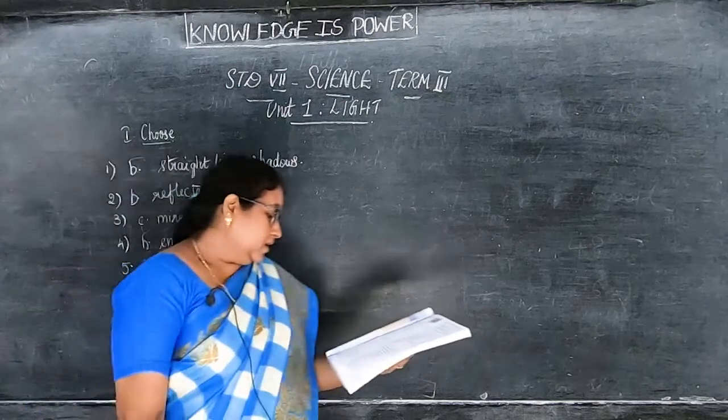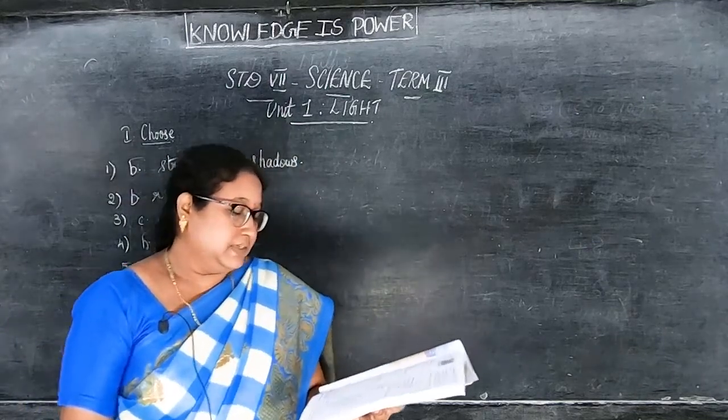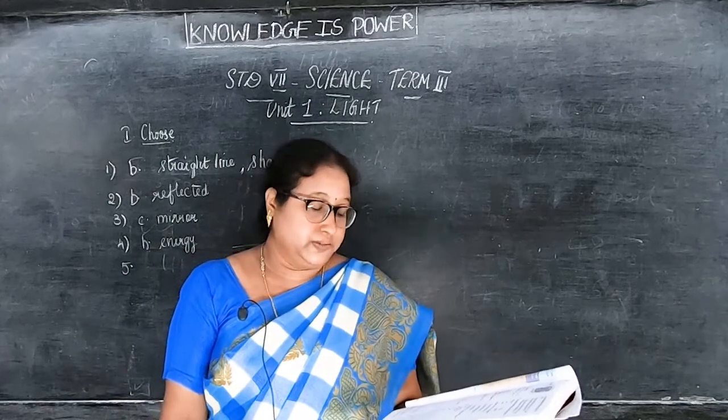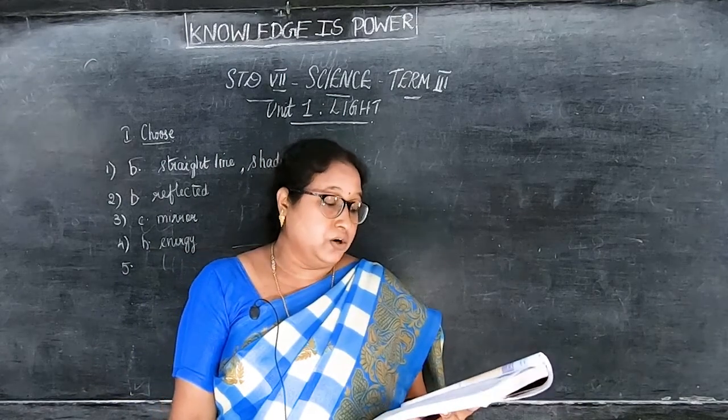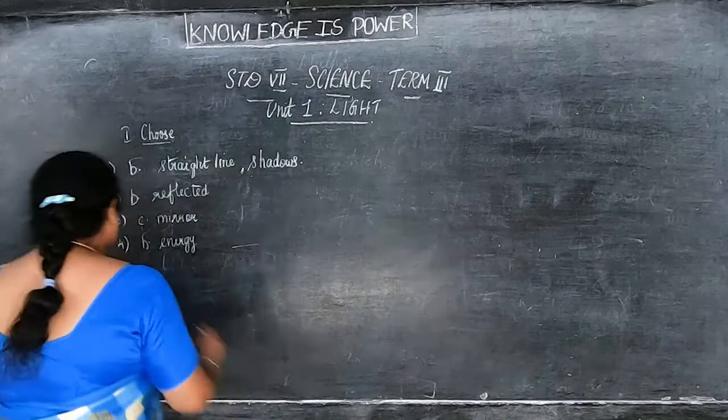Fifth, you can see your image in polished floors but not in a wooden table because B is the answer.